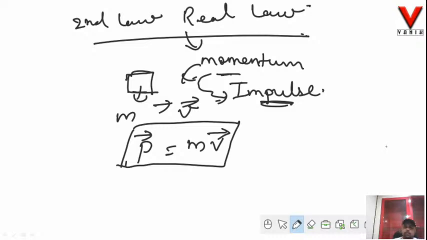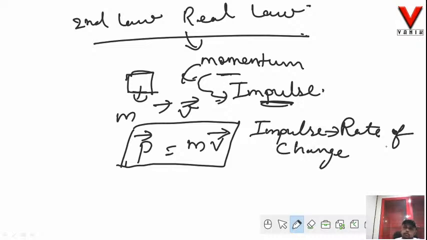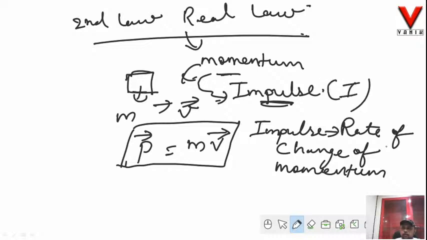Yes, the momentum is a vector quantity. Fine. Now, impulse is defined as the rate of change of momentum. Okay. Impulse is defined as the rate of change of momentum. Alright. Now impulse will be denoted, say, by capital I, since it is the rate of change of momentum.